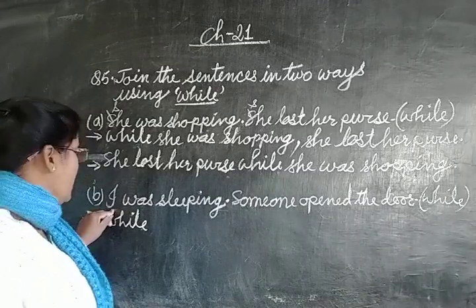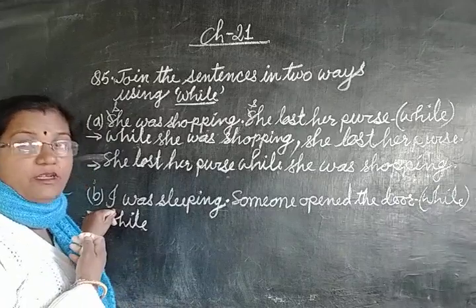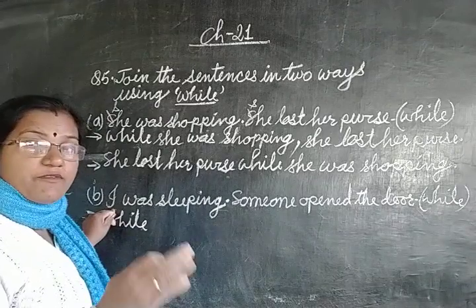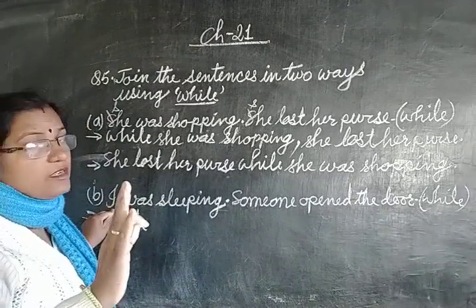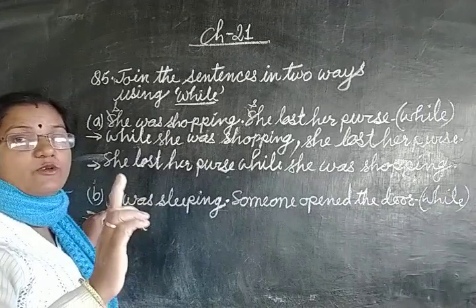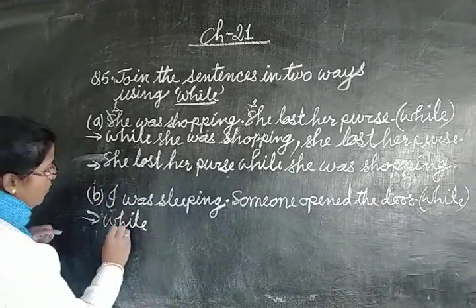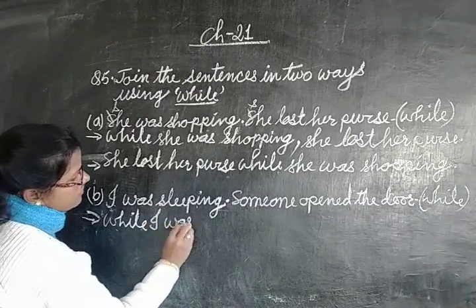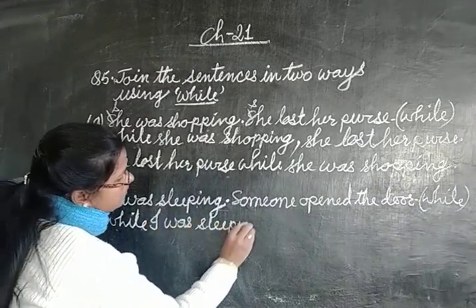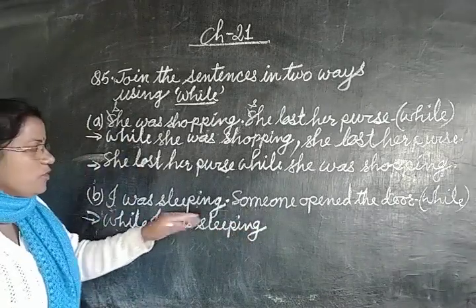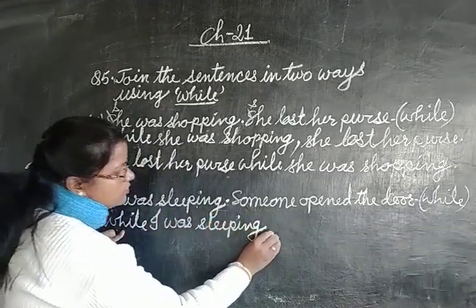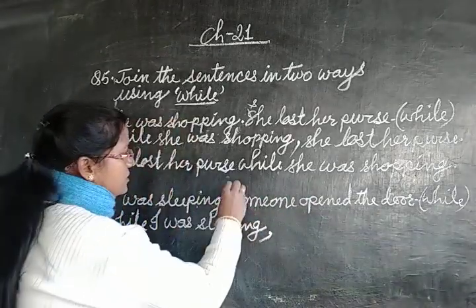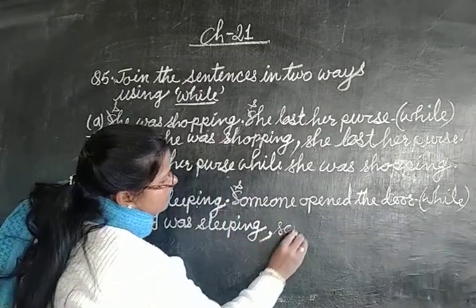You can say, ma'am, we will write a small letter. But here children, because I speaks for the first person, it is a first person pronoun, so we will let it be in capital letter. We will not change. I never changes. It always remains a capital letter. So, while I was sleeping. Now the first sentence is over. We used while, so instead of a full stop, comma, someone opened the door. Again, S small letter.